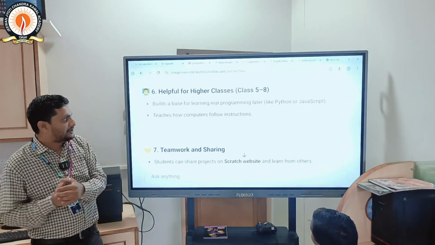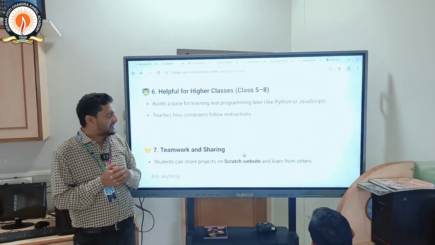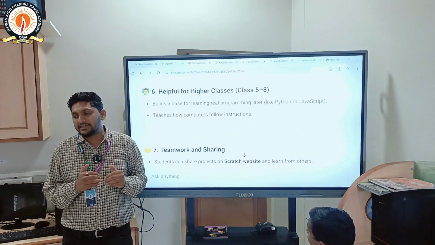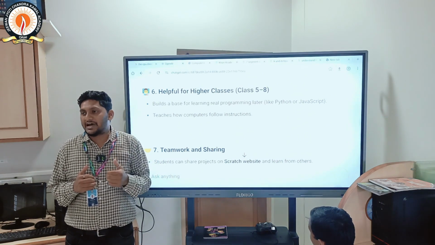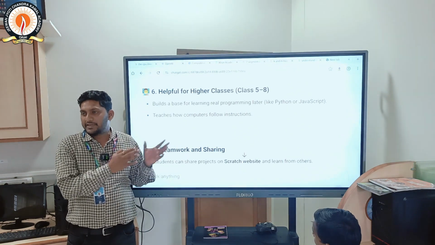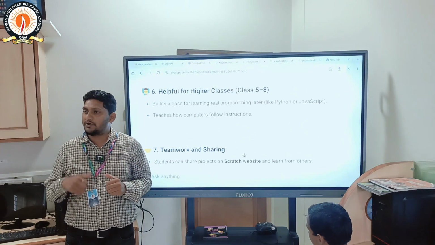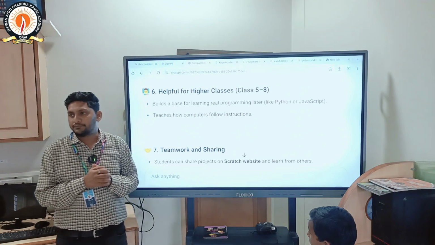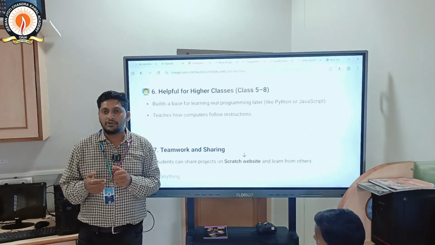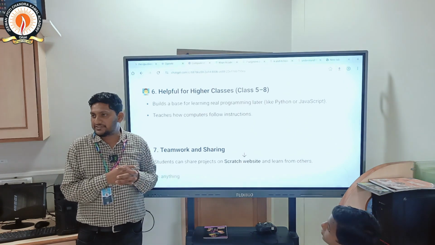Helpful for higher class. If you are in class 5th to 8th, it is also helpful because it builds a base for learning real programming later, like Python or JavaScript. If you start from Scratch, then in the higher class when you start Python, JavaScript, it is also helpful because the base is already made by Scratch. Okay, it is very helpful for programming languages also. It teaches how computers follow instructions. It is very helpful to understand how we give instructions and how the computer follows those instructions.